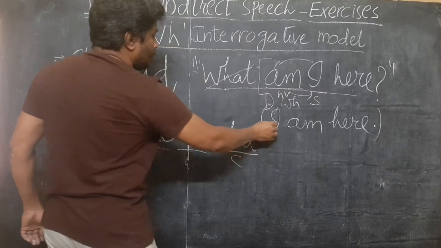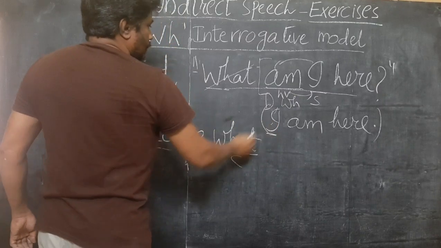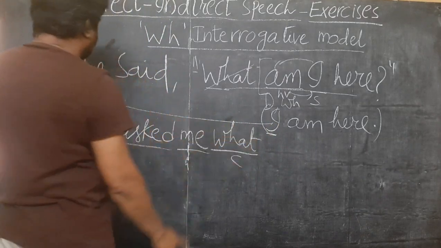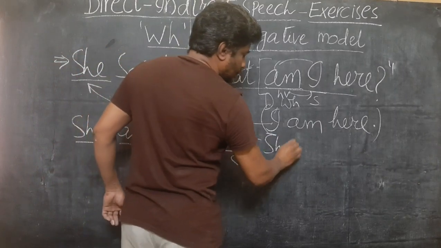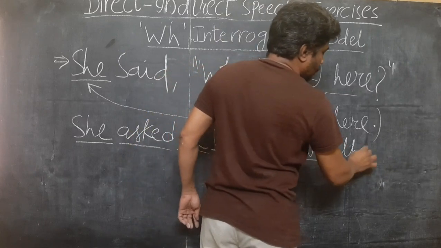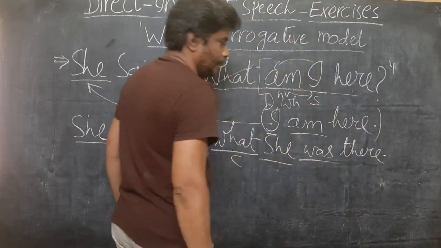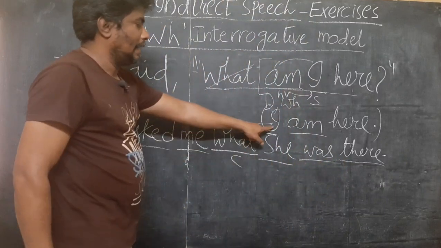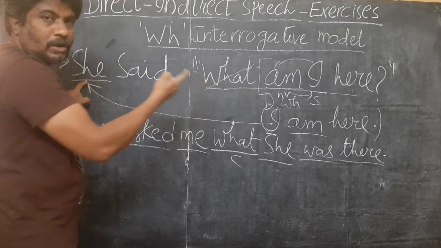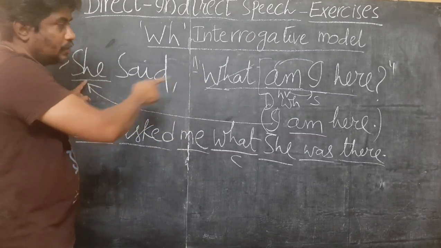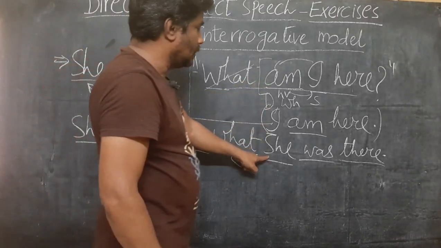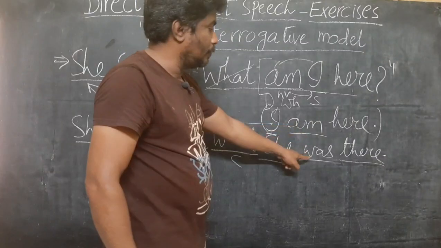She asked me. Who does this "I" refer to? "I" gives reference to she. I here is she, hence "I" changes to "she", "am" changes to "was", "here" changes to "there". Full stop. See here, I refers to she, because she is questioning. What am I here? She is questioning. So I is she. So "I" changes to "she", "am" to "was", "here" to "there".